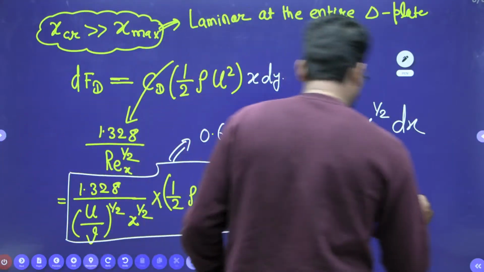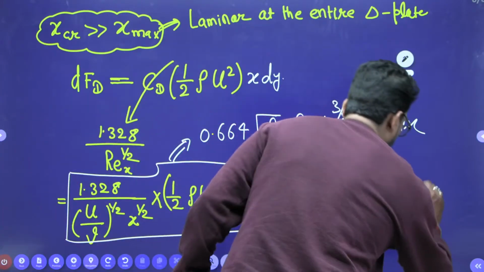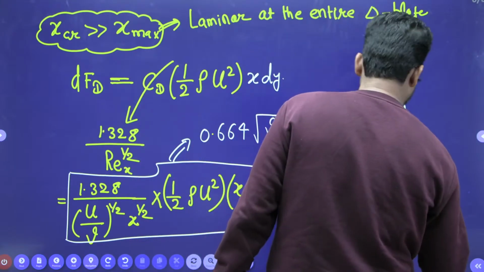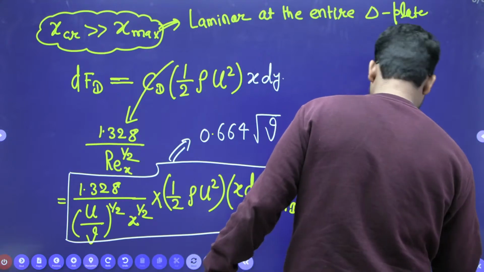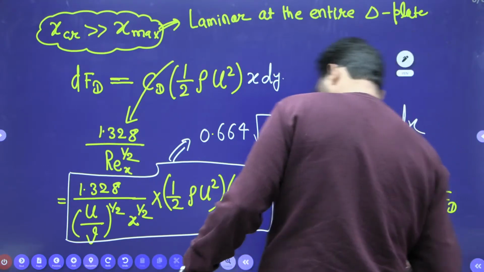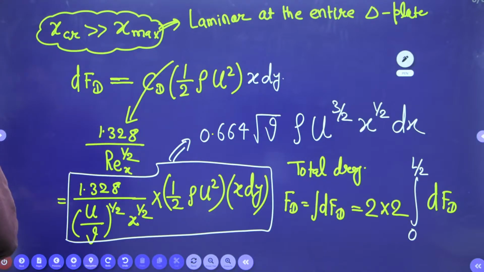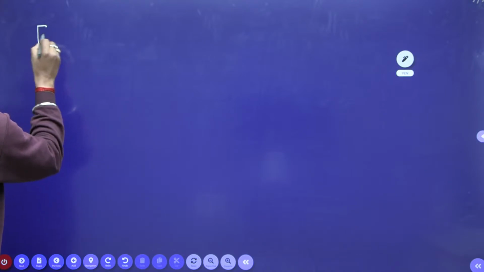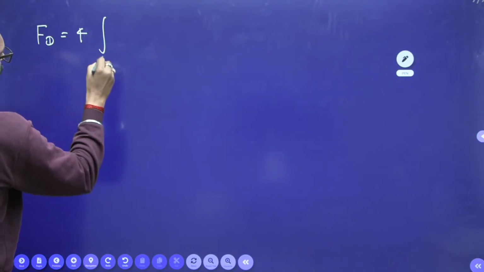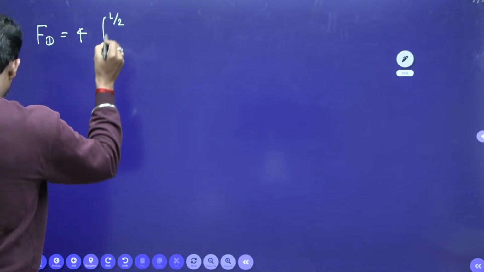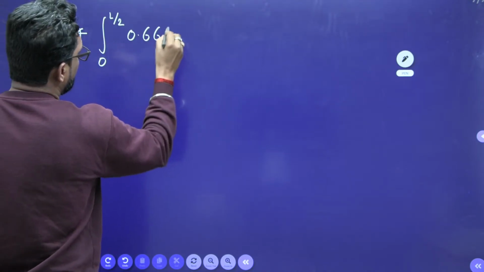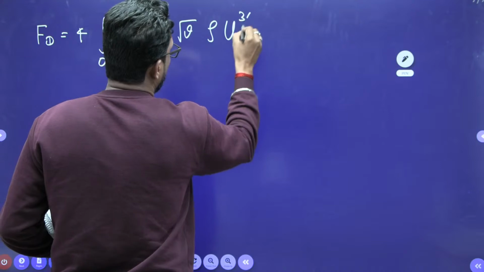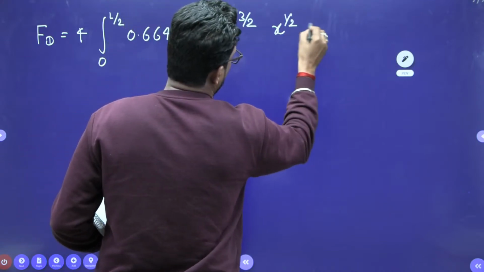2 into, now integration of this one. So integrate 0 to L by 2 into this D, FD. Okay. So put this value. So total drag FD is equal to 4, 0 to L by 2, 0.664 square root of nu rho u to the power 3 by 2 x to the power minus 1 by 2 dy. Okay.